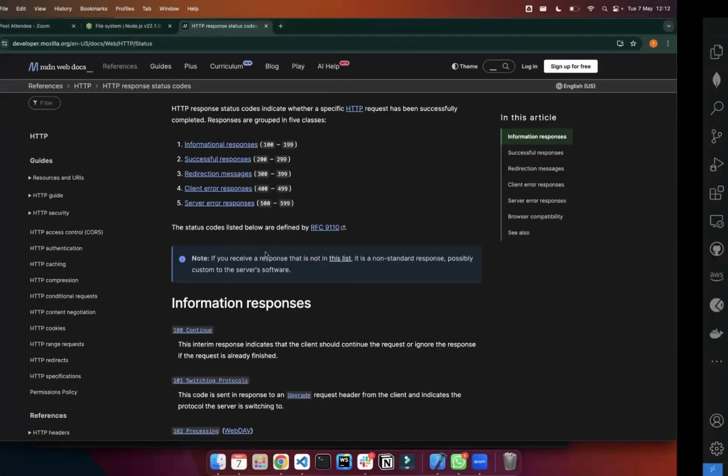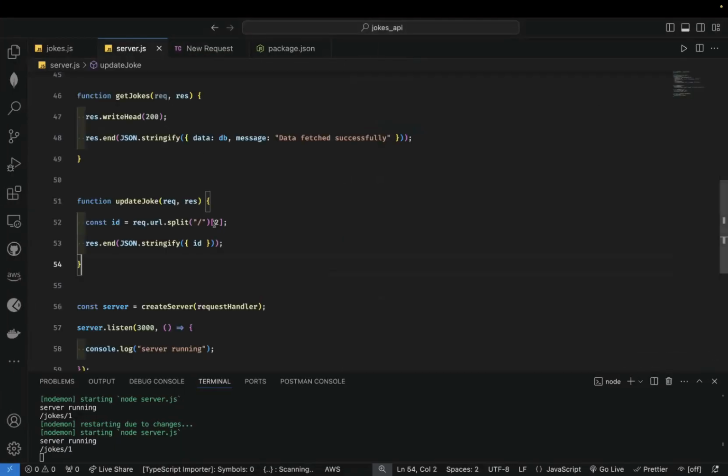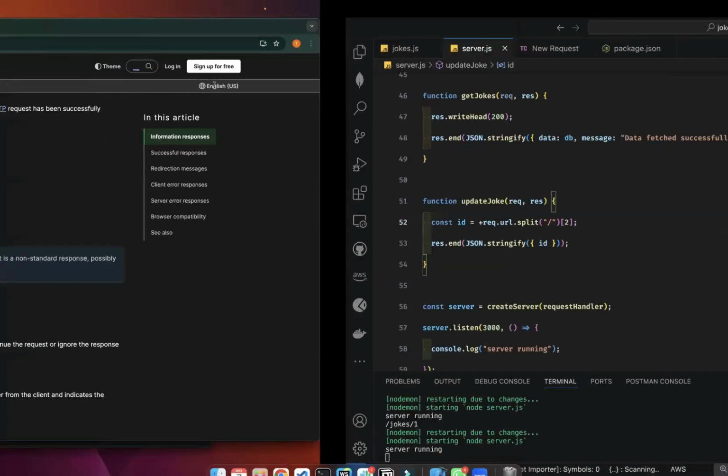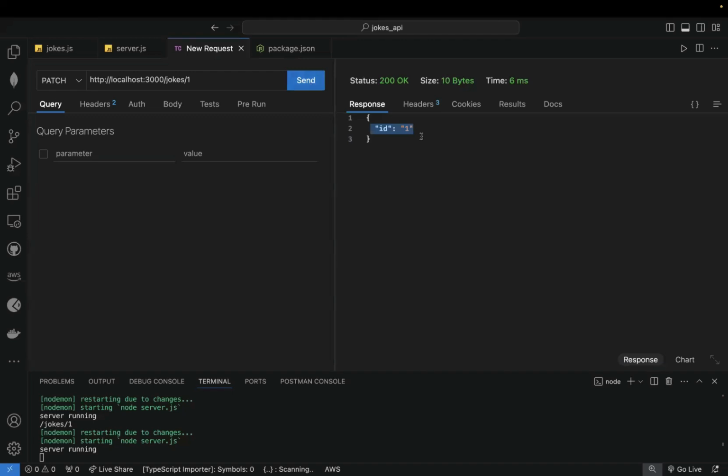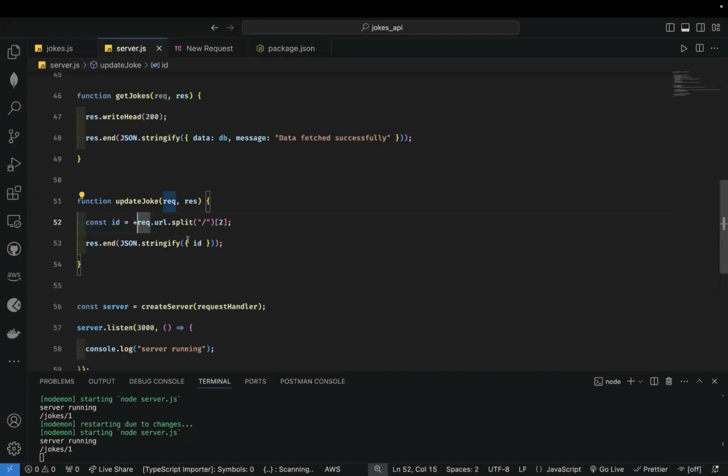All right, but we know that we want to convert that ID to a number, something with a plus. So if we make that call again, it's now a number. And if you did not get this part of the code, well, that's just a unary operator that converts a string to a number. All right, so there you go.